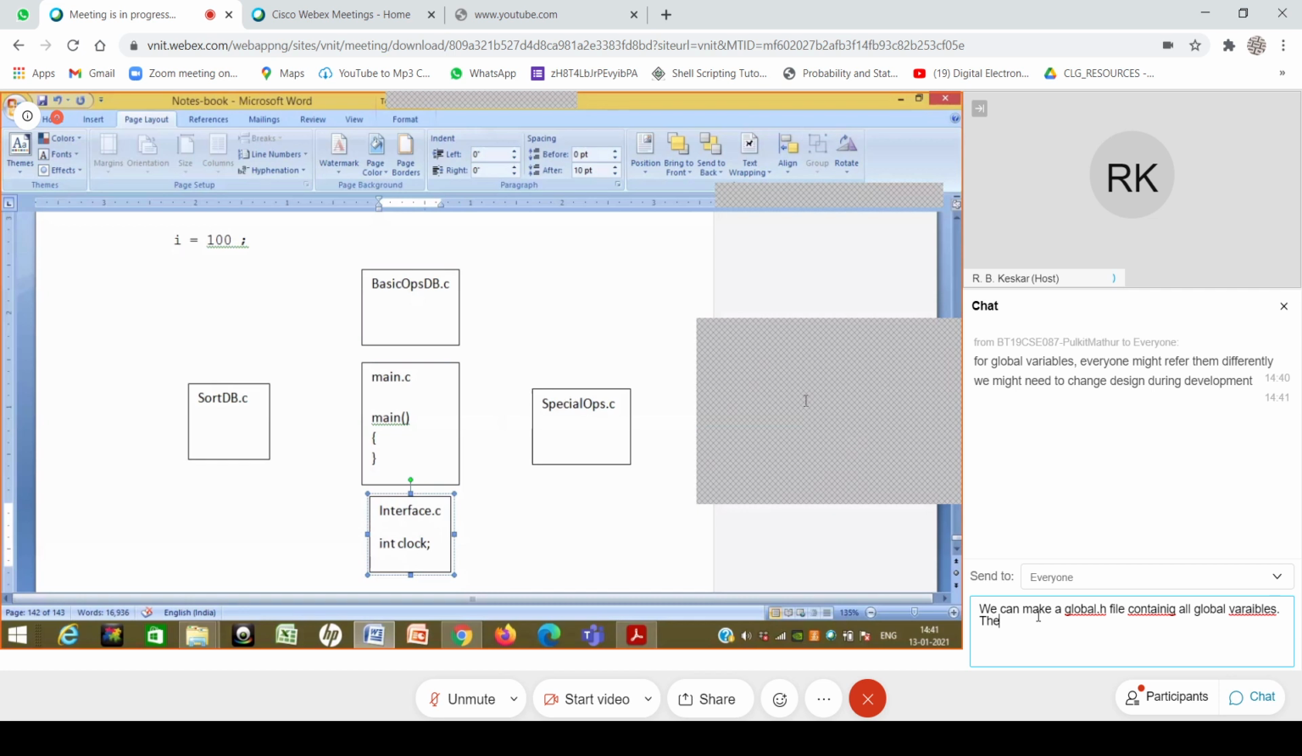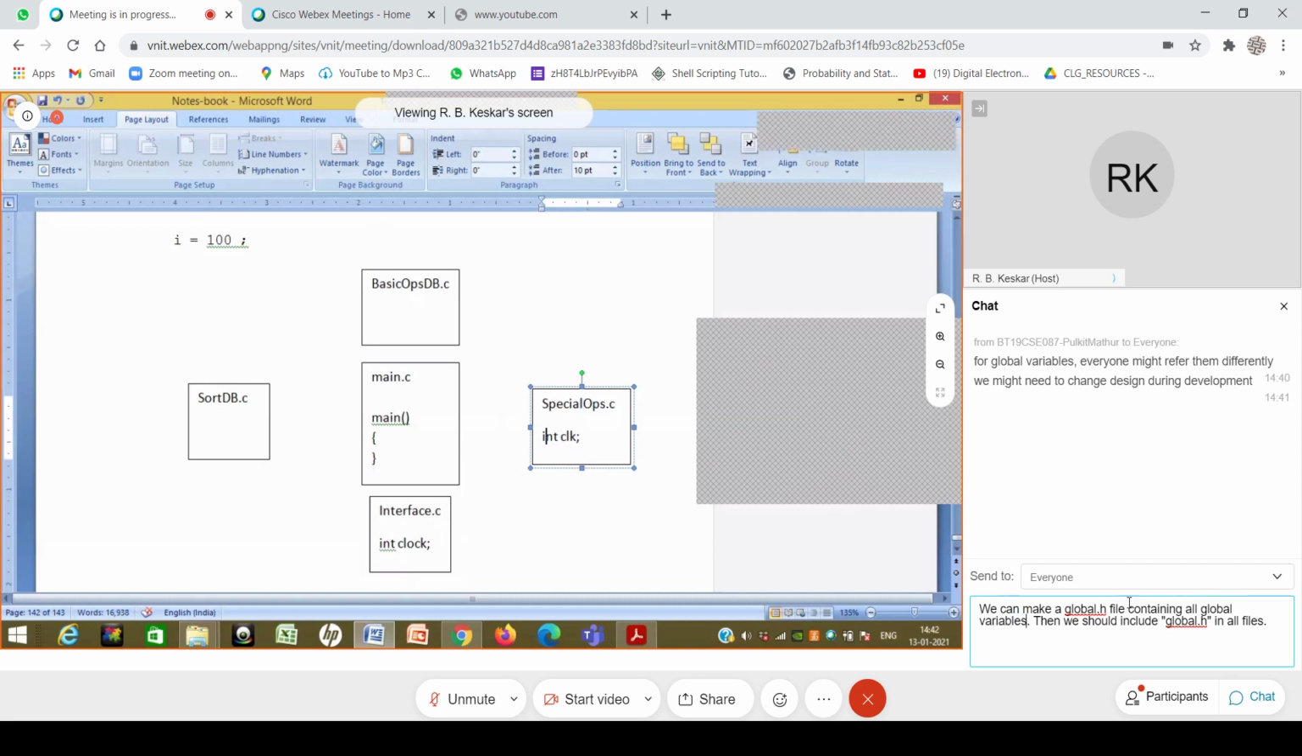The second thing is that every module writer will come up with their own requirement that this is global, this is global, this is global. So how do you know the name? Because sortdb.c might also assume clock. Maybe special ops.c might also assume clock, but this guy defines it as int clk. Now, are this clk and this clock the same or different? If they are the same, then the same variable is required to be used. How to do that? If they are different, then it is okay, they can be used separately, but they should not mix up with each other.